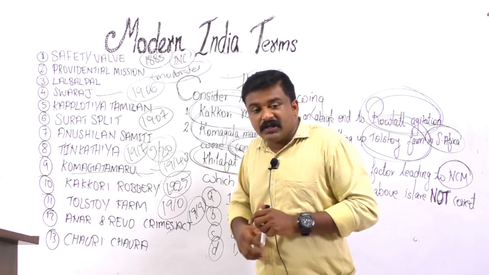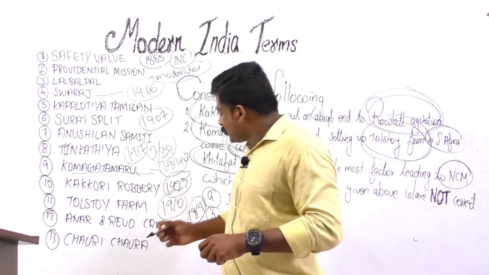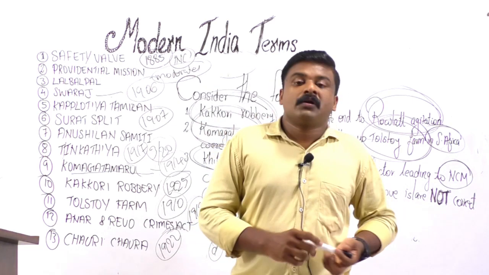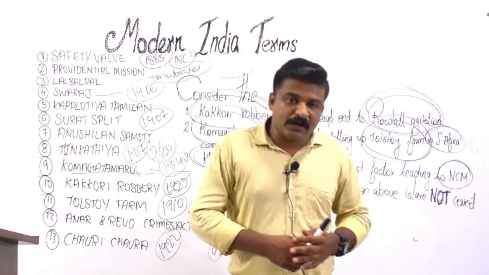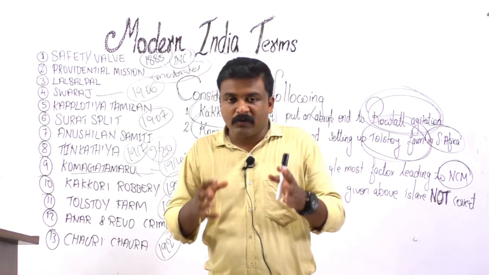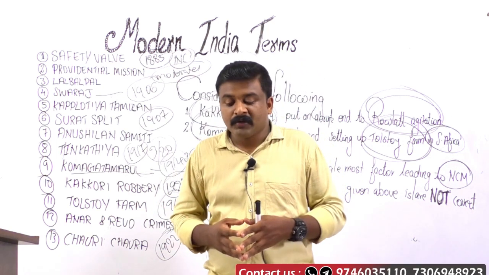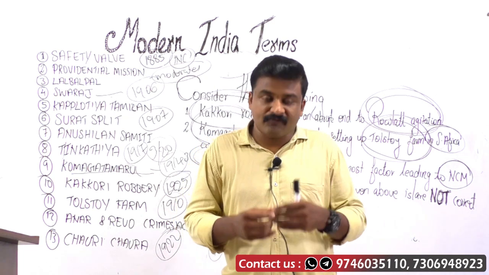The Chauri Chaura incident happened in 1922. As part of the non-cooperation movement, a group of Satyagrahis were picketing a police station in Chauri Chaura, Gorakhpur, UP. All of a sudden, police fired.